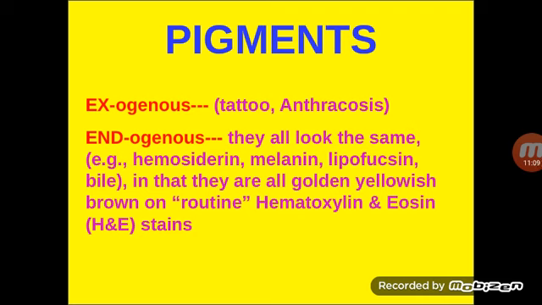The examples are hemosiderin, melanin, lipofuscin, bile, and so on. These endogenous pigments appear as golden yellowish brown on routine hematoxylin and eosin stains.